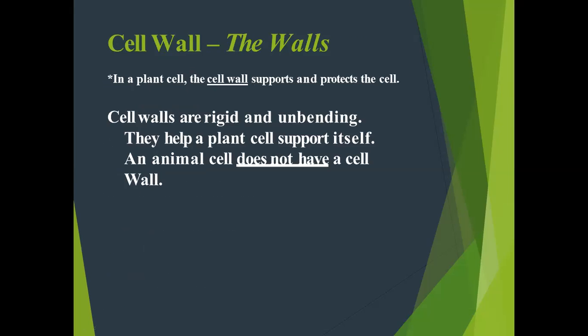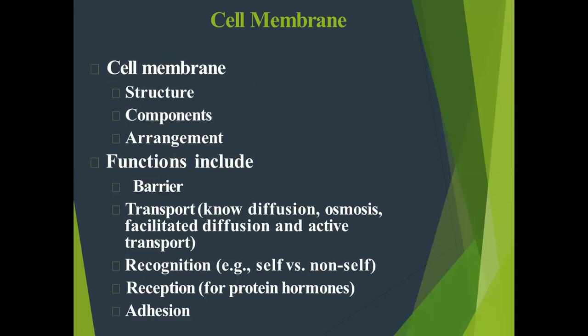First is cell wall. It is a rigid cell wall. They are present in the plant cell. They protect the cell from the water environment. But the animal cell does not have a cell wall. Cell membrane.